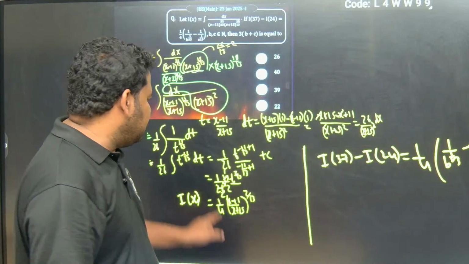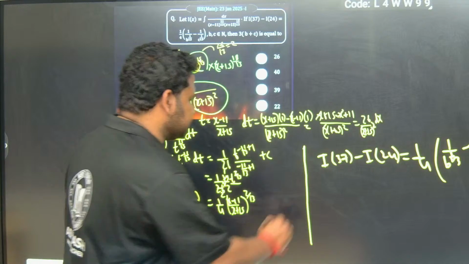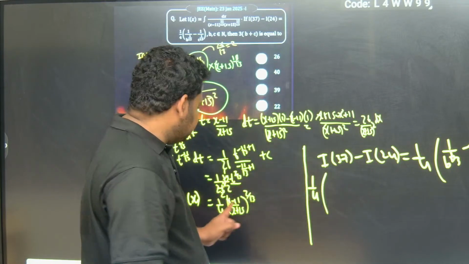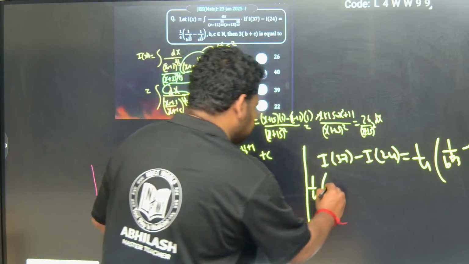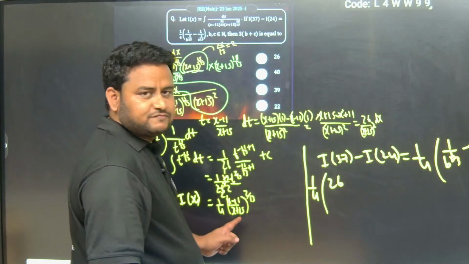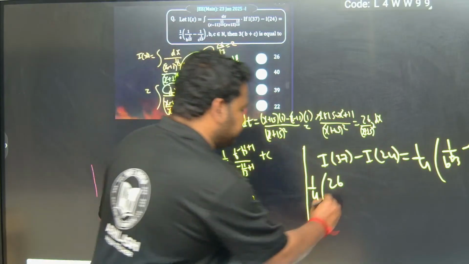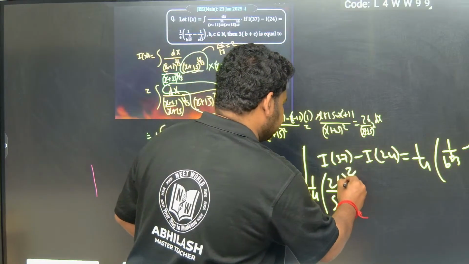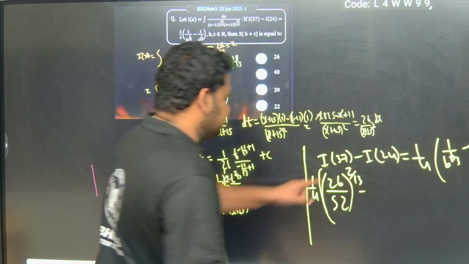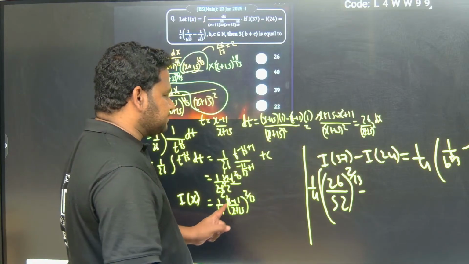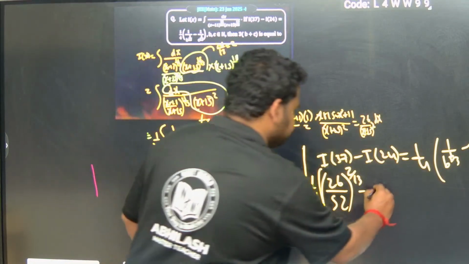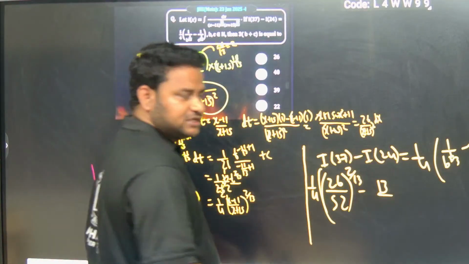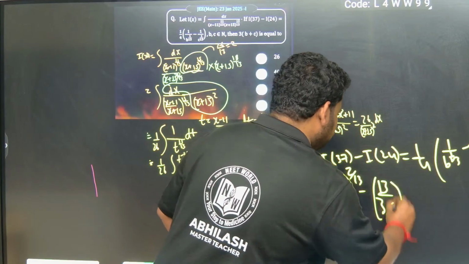Now I of 37 is 1 by 4, I will take it common, times x minus 11 by x plus 15, where x is 37: 37 minus 11 is 26, and 37 plus 15 is 52, to the power of 2 by 13, minus I of 24: 24 minus 11 is 13, and 24 plus 15 is 39, to the power of 2 by 13.